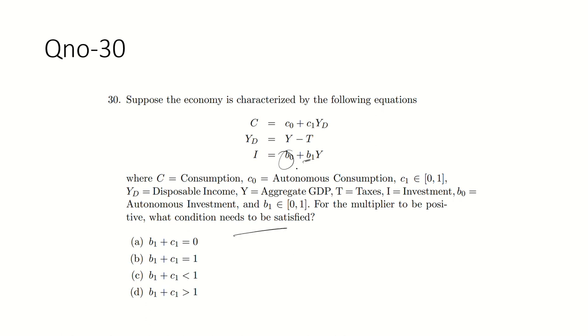Guys, this is so easy. What is the equilibrium point? Y equals C plus I plus Z. But here there is no Z, we have only C and I, so put Z equal to 0 here. After putting Z equal to 0, you will get the equilibrium value of Y equals C plus I. C equals C naught plus C1 YD, and YD and I are also given, but there is no government expenditure here, so G is going to be 0.